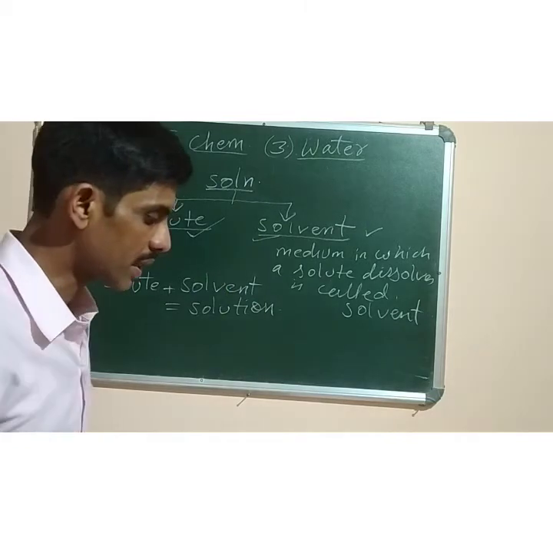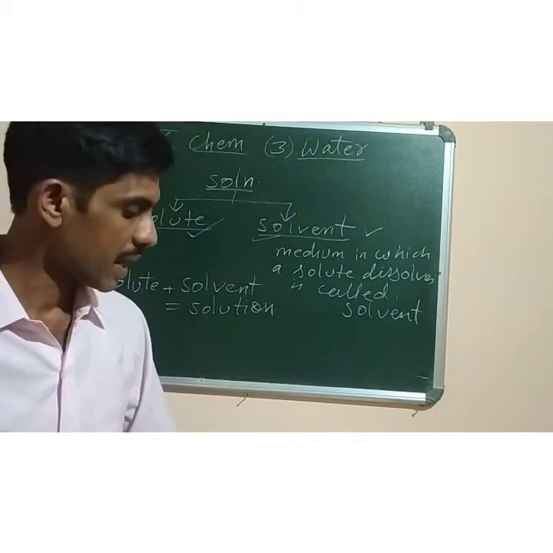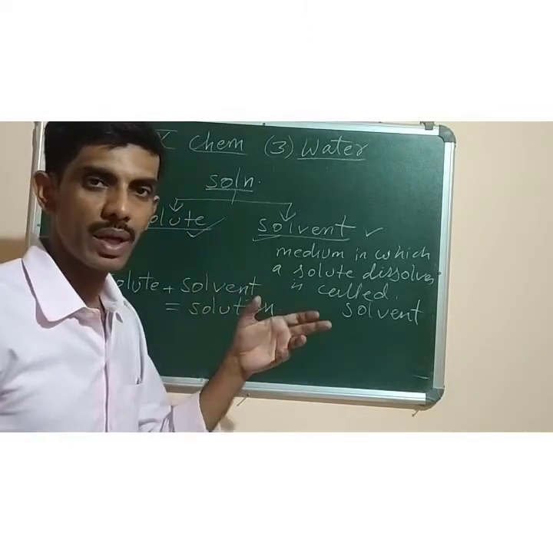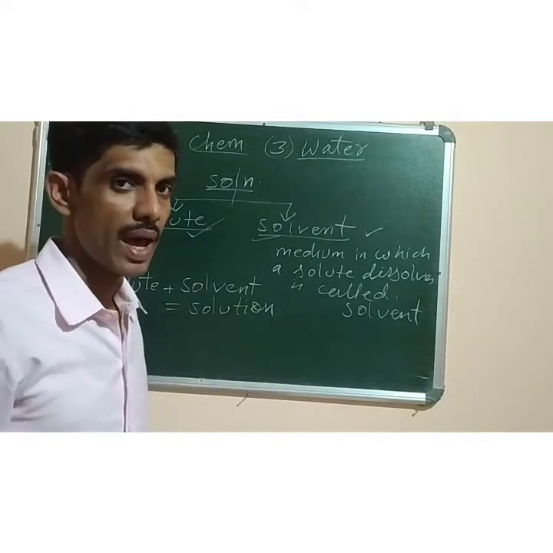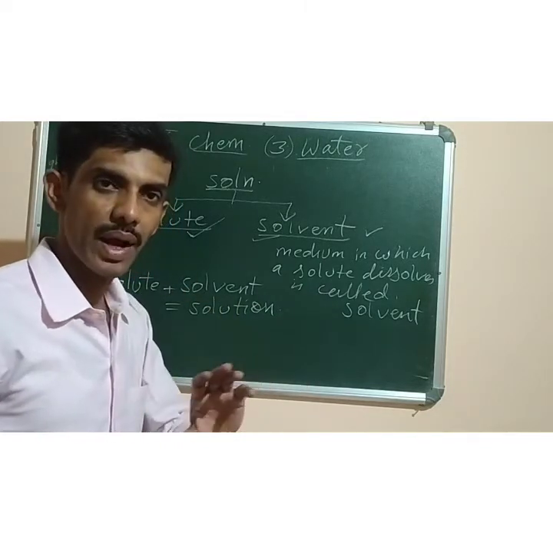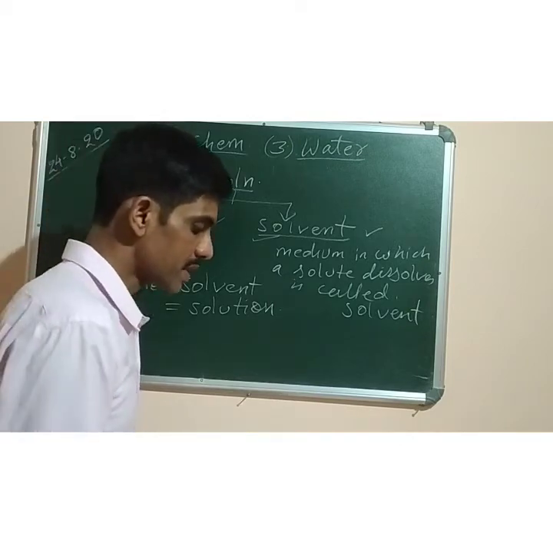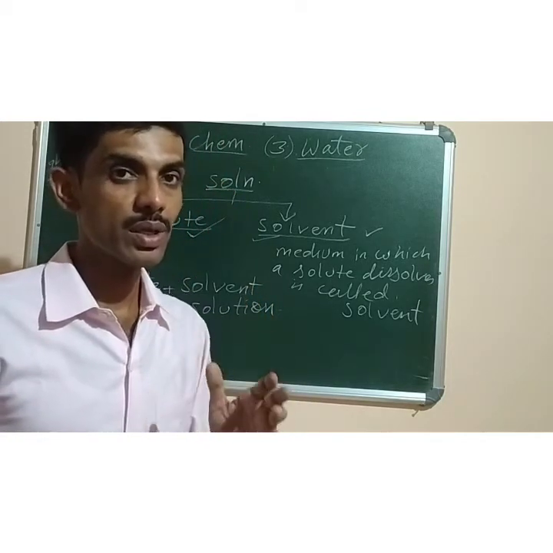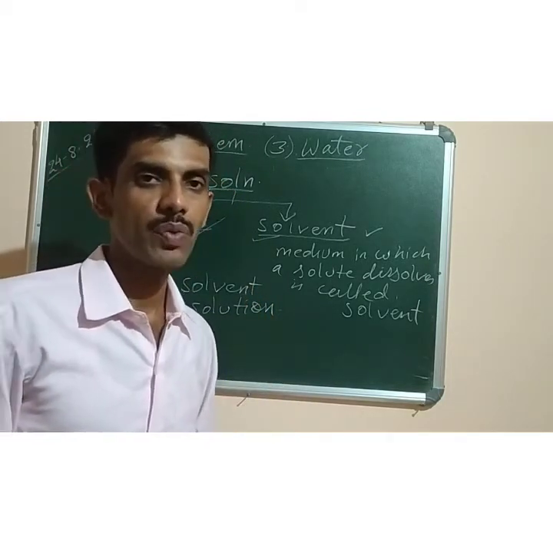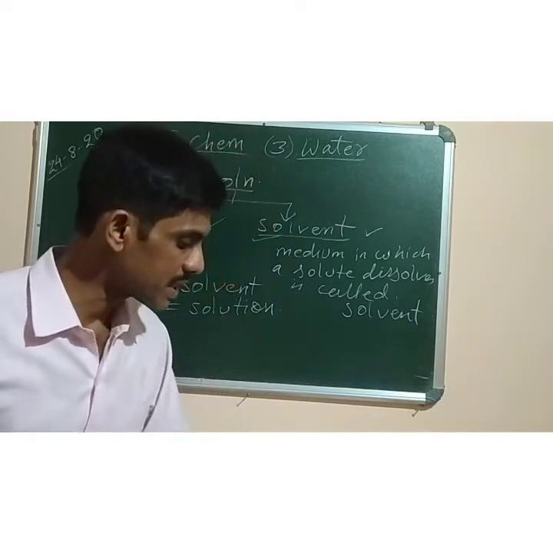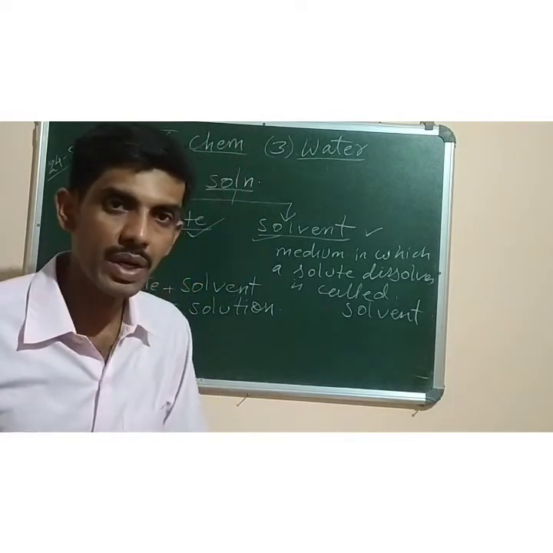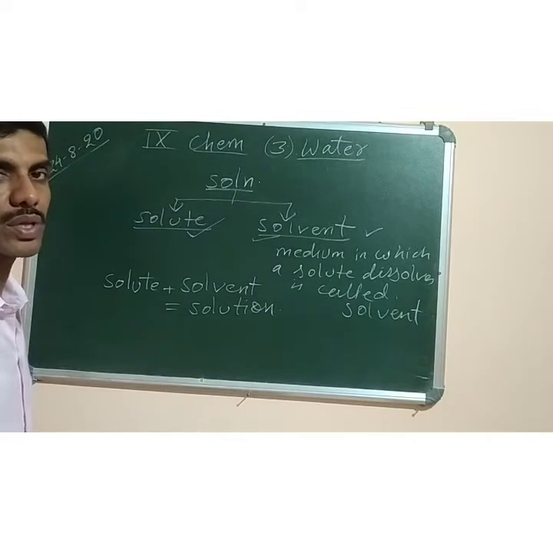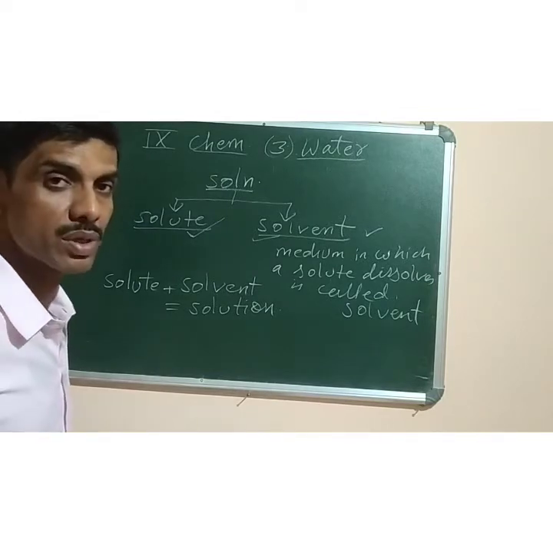So in the above example, sodium chloride and iodine are the dispersed phase, because both of them are dissolving in water, whereas the water in which sodium chloride dissolves is called the dispersion medium. So what is dispersed phase and dispersion medium? The solute is called the dispersed phase, and the solvent in which the solute dissolves is called the dispersion medium. So a solution can also be defined as a homogeneous molecular dispersion of one or more substances. That is a new definition of solution.